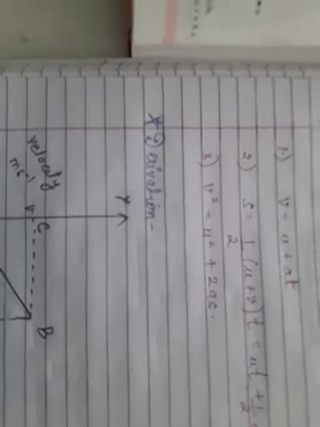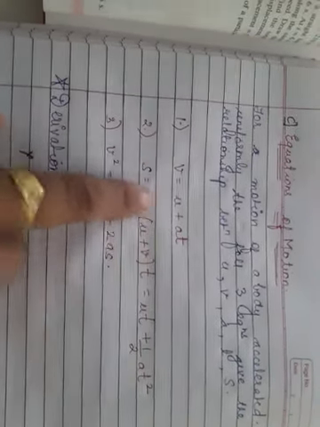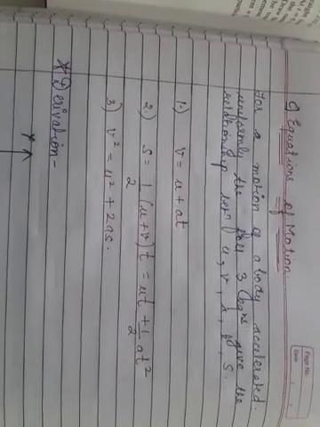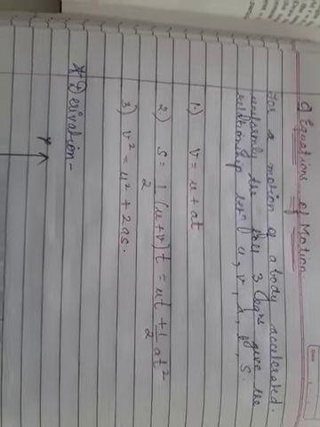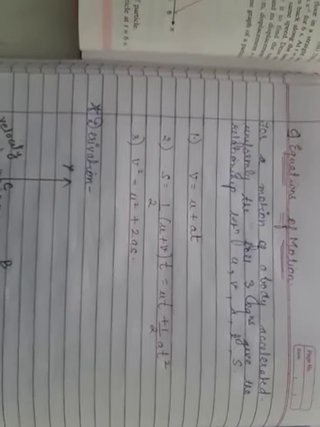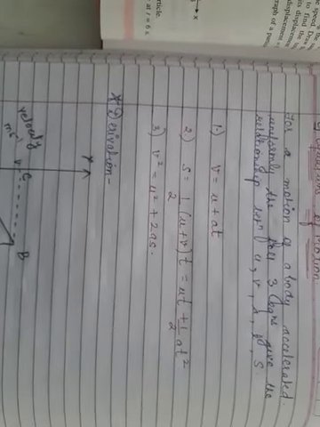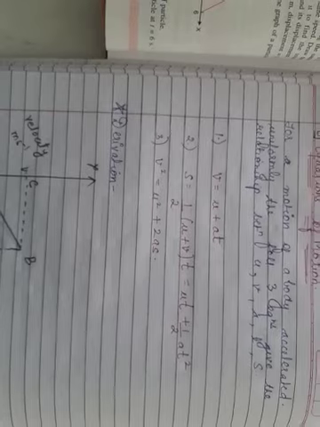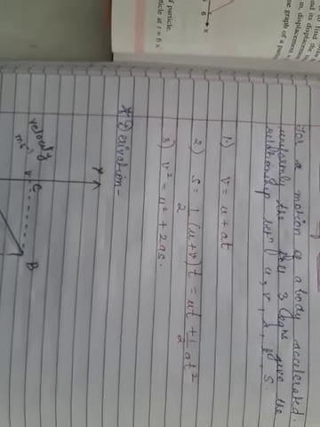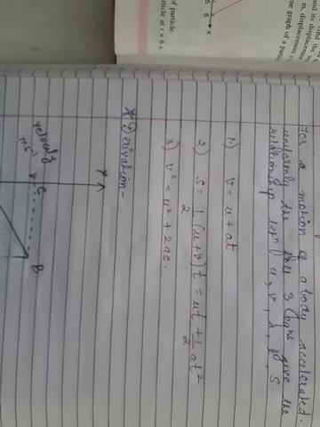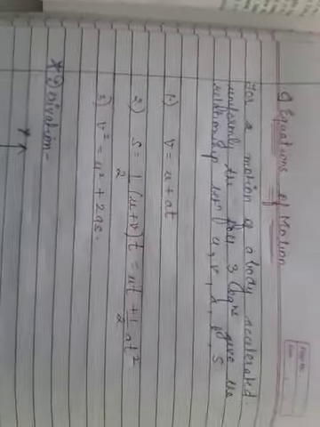Now let us derive these equations. Deriving means we are going to do some calculations and then we are going to get these three equations. We are going to do it by calculations as well as by the graphical method. Two methods are there in your book: the graphical method and the derivation method. Both are very easy. If you have understood how to find displacement by the area enclosed, and velocity by finding the slope, and these things are very clear, the derivation will go very easily. So let us start with the first equation.